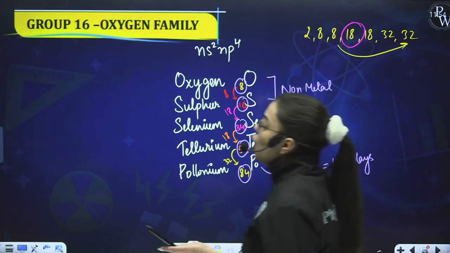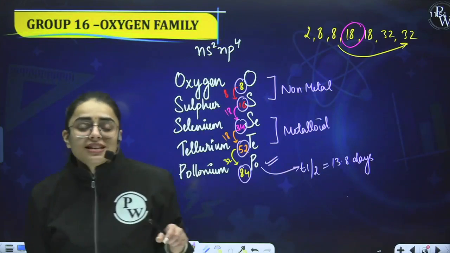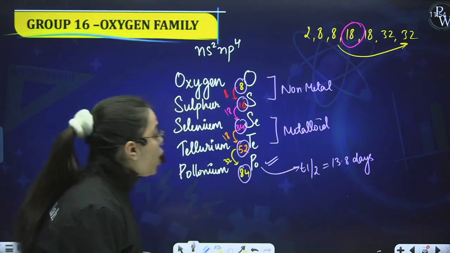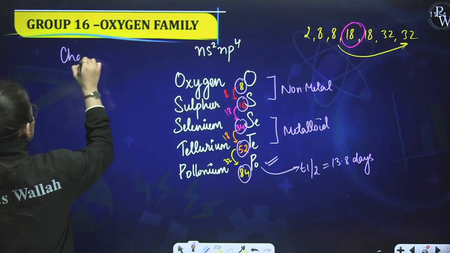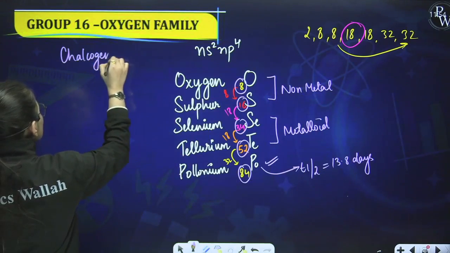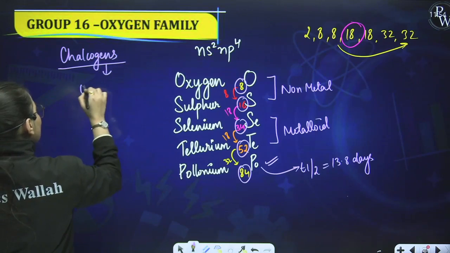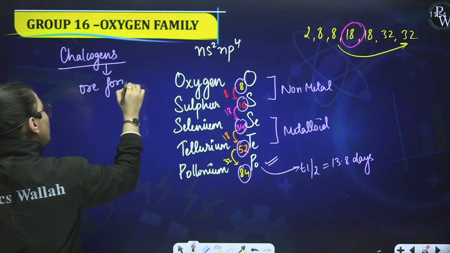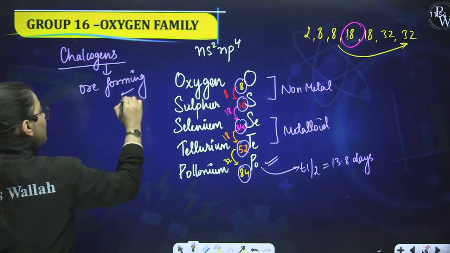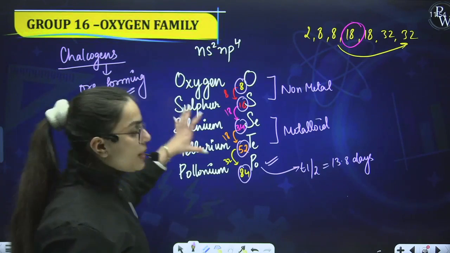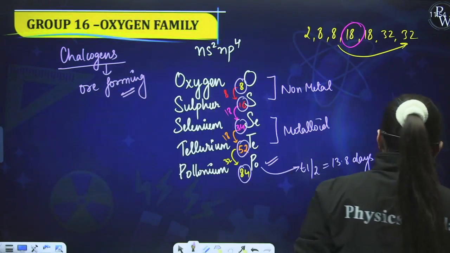One more thing: the oxygen family is also known as chalcogens. What are chalcogens? Chalcogens are the ore-forming family. So these are the very basic things that you need to remember with respect to the oxygen family. Now, students, kindly write it.